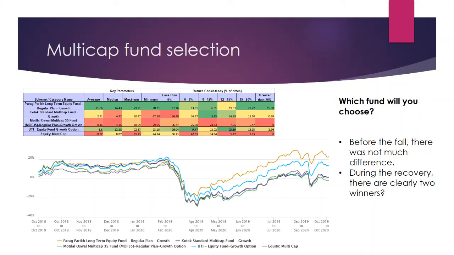Now let's look at the case for multi-cap. How do you rate the different mutual funds from the multi-cap segment? If you see the period before the significant fall in the stock market, the difference between the performance of the different mutual funds was not significant. But as the markets have recovered, there are two funds which have outperformed the other two, and these are Parag Parikh and the UTI equity fund.